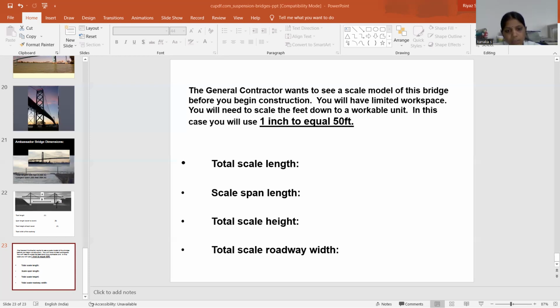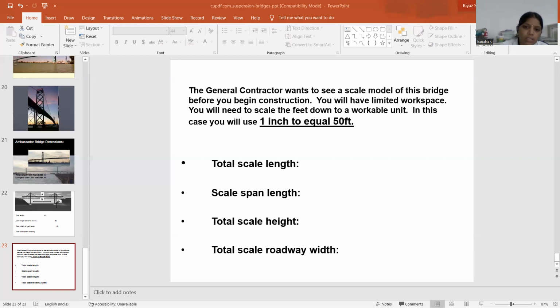So segment CD, applying the general cable equation at the point of D, 16 into YD equal to 7 into 2, YD equal to 0.875 meter. The length of the cable is root of 2 squared plus 2.25 minus 0.5 and 0.875 whole squared, 2.18 meter. So tension in the CD, 16 into 2.18 divided by 2, 70.46 kilonewton. The segment DE length is root of 2 squared plus 0.5 plus 0.875 whole squared, 2.42 meter. Tension of the DE 19.42.